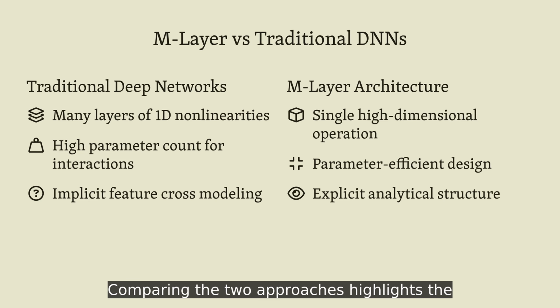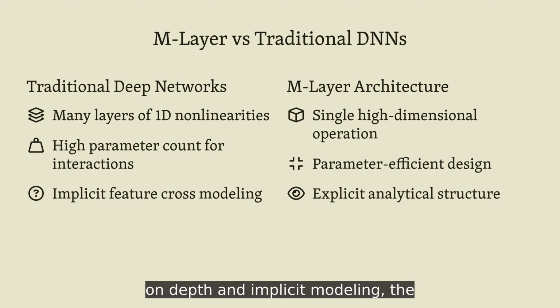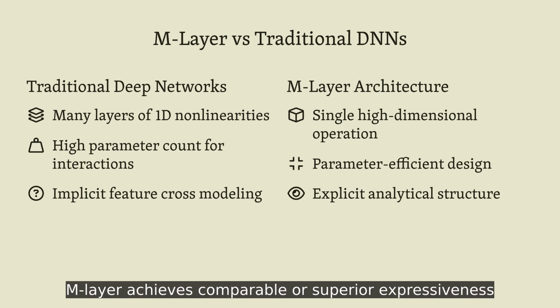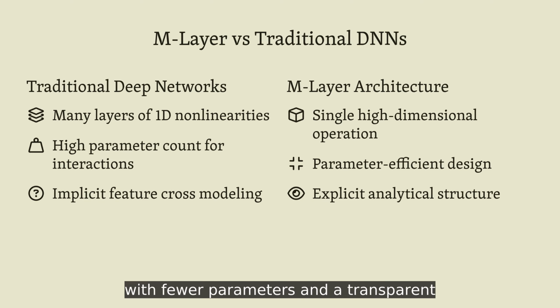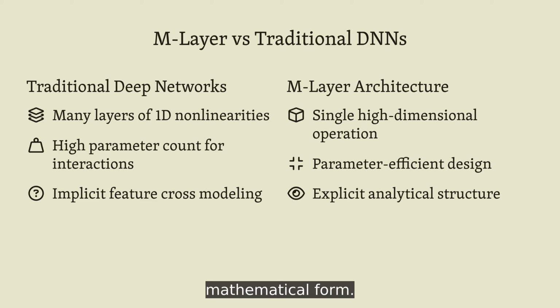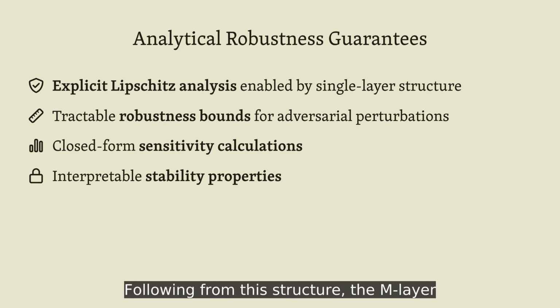Comparing the two approaches highlights the key contrast. While traditional networks rely on depth and implicit modeling, the M-layer achieves comparable or superior expressiveness with fewer parameters and a transparent mathematical form. Following from this structure, the M-layer offers something rare in deep learning: provable robustness.